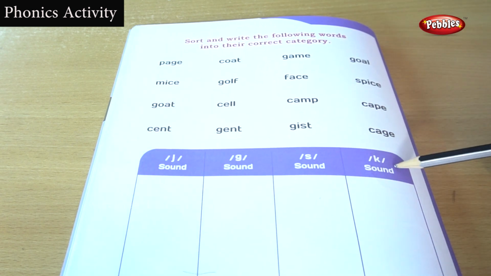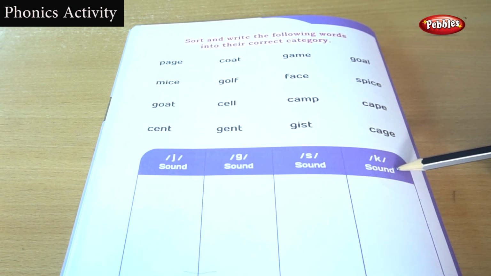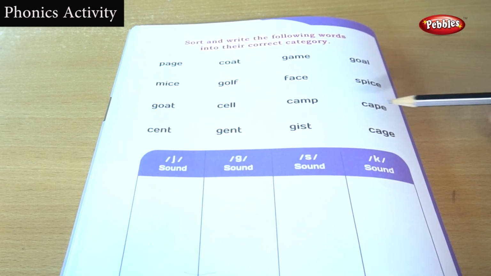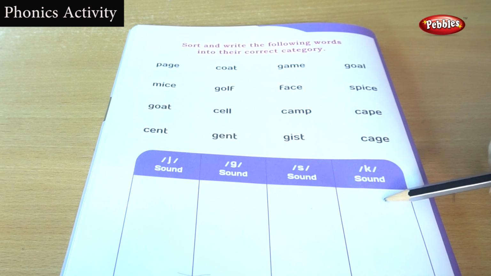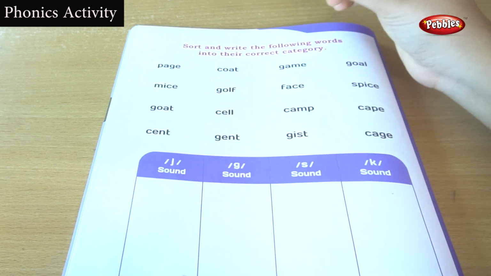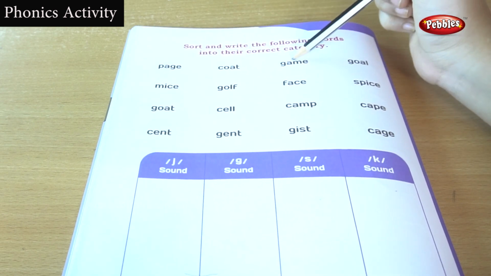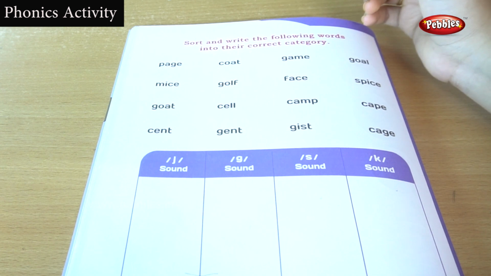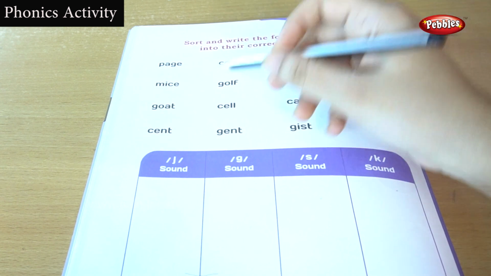Same as before, if we pick out the K sound word, we want to write it on the K sound column. First we are going to find out which word has which sound. Then we can write it on the particular column, isn't it children? Okay, let's write.